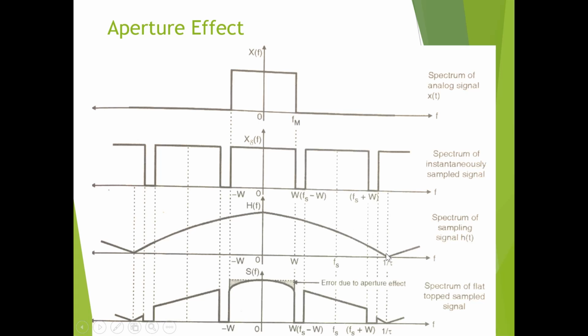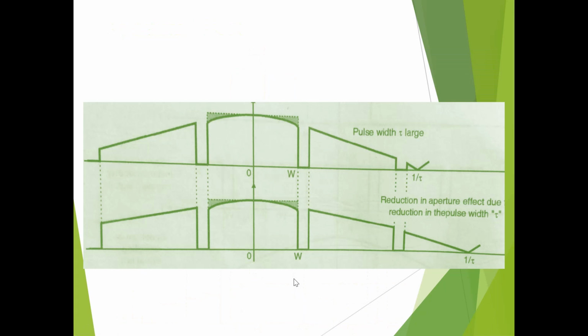Once it is passed through H of f, we get the spectrum of the flat top sampled signal. Here we get error due to aperture effect, so we will not get this output. The main reason is that it depends on the pulse width.